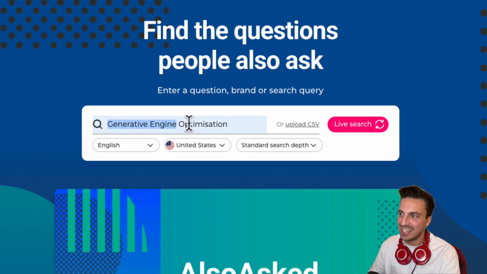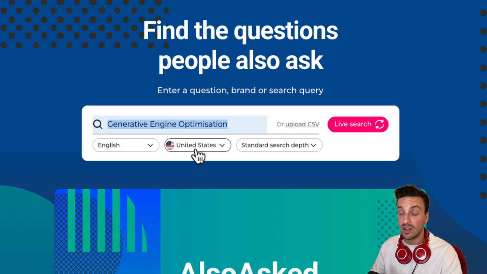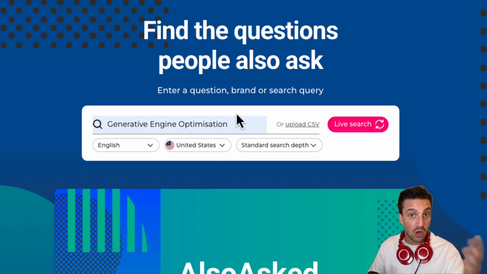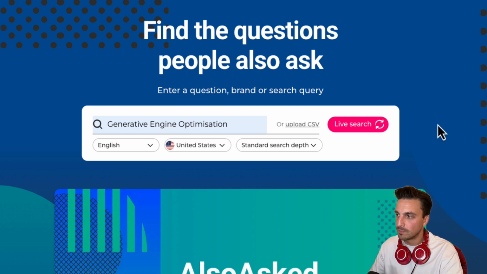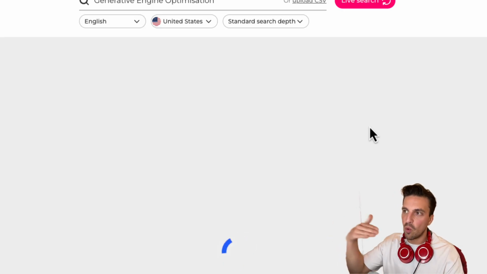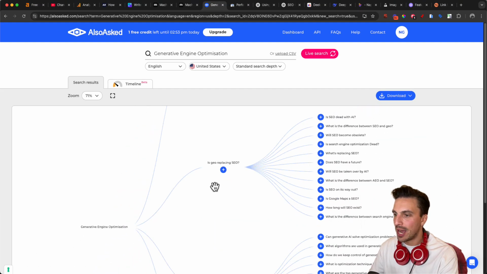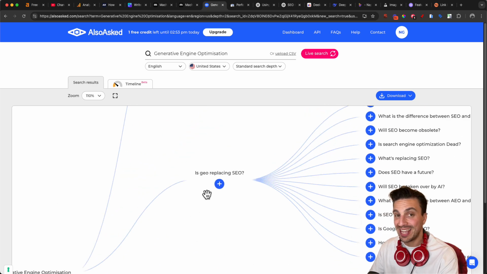So I've placed in the keyword here that I want to find all the frequently asked questions that people are asking about this keyword in the United States. You can do the same. You can change the country if you want to do research on another country. The questions do change, by the way, so that's important. I'm going to do live search. This is going to take a little while, but it's going to give me all the questions in a beautiful format. So now I can see in a bit of a mind map format all the questions about generative engine optimization in the United States.